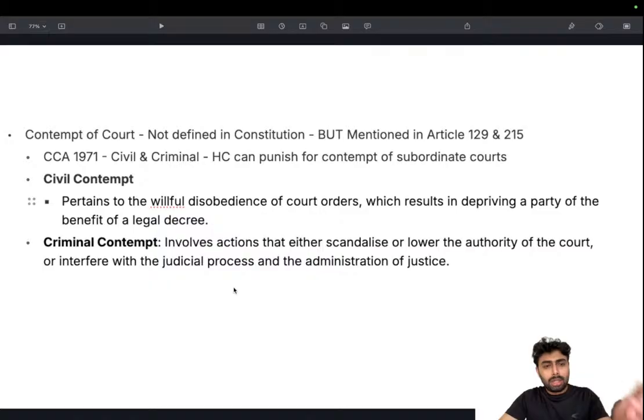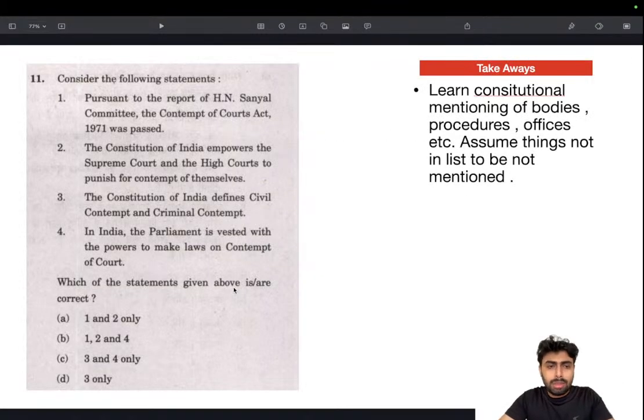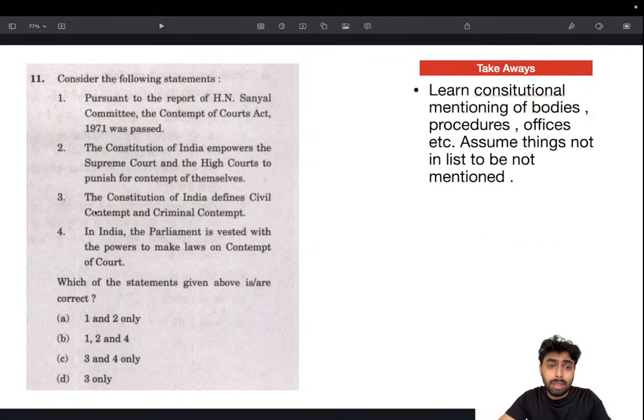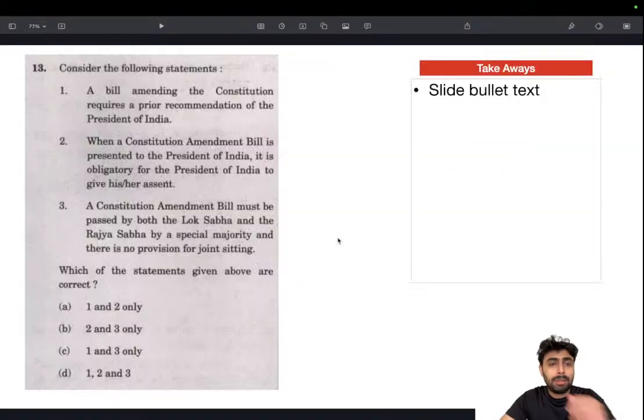So learn about contempt of court and the provisions mentioned in the Contempt of Court Act 1971. That's the basic takeaway. Also the articles mentioned here. It's not defined, but it's mentioned in 129 and 215. The same thing is here. The Constitution of India empowers the Supreme Court and High Court to punish for it, under 129 and 215. That's it. Moving on, next question.